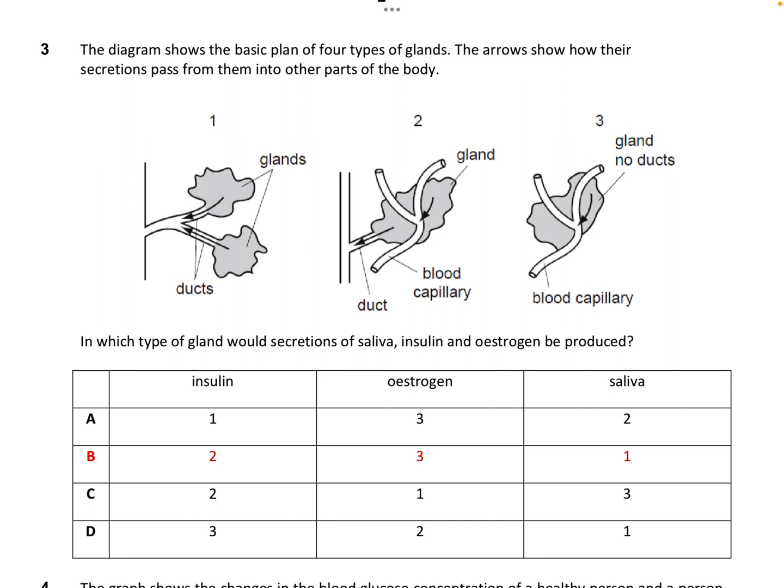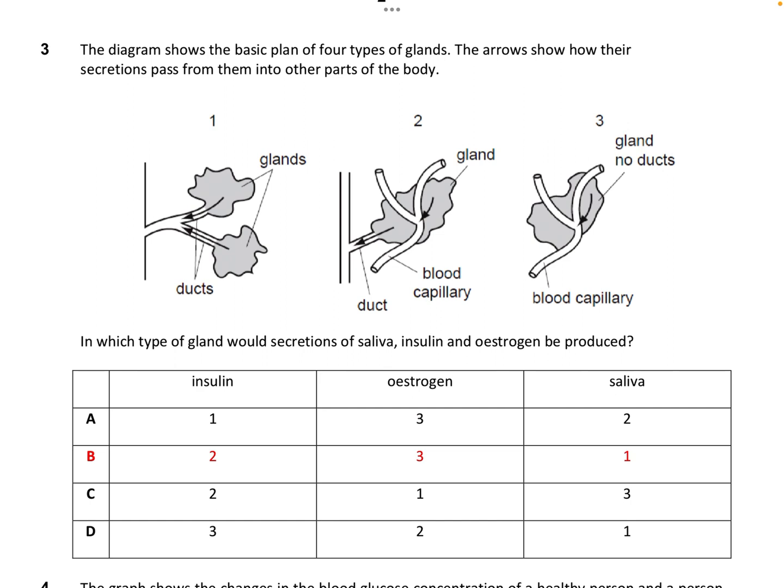They want to test your understanding of exocrine and endocrine glands. What's the key difference between exocrine and endocrine glands? Exocrine glands have ducts. Endocrine glands have no ducts. The next level they are testing is your understanding of which glands in your body are endocrine and exocrine in nature. Let's look at the three column headers.